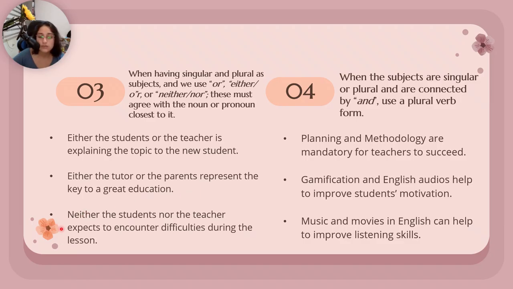The last one says: neither the students nor the teacher expects to encounter difficulties during the lesson. As with the first one, we have the teacher again. So it is singular, it is the third person. We are talking about he, she, or it. So the verb is going to have an s, and it is expects.